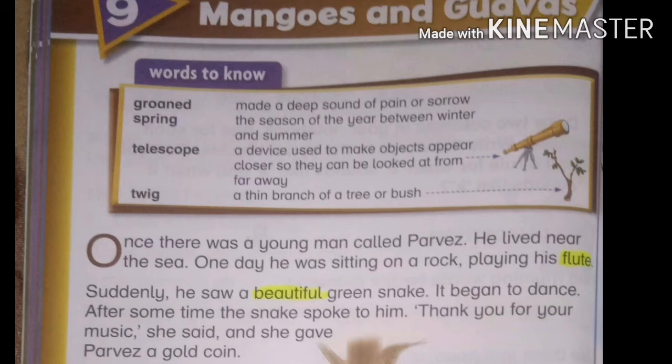And the explanation of this paragraph is, Pervez was a young man who lived near the sea. One day he was sitting on a rock and playing his flute. Then suddenly a beautiful green female snake appeared and began to dance. She also said thank you to Pervez for the music and gave him a gold coin.